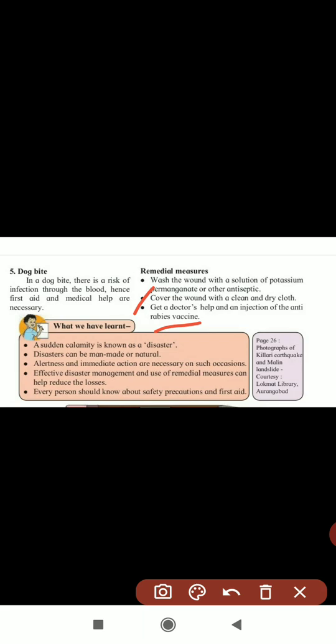Understood, children? So in this lesson we have learned that a sudden calamity is known as a disaster, and disasters are of two types, man-made or natural. Alertness and immediate action are necessary on such occasions. It is very important.